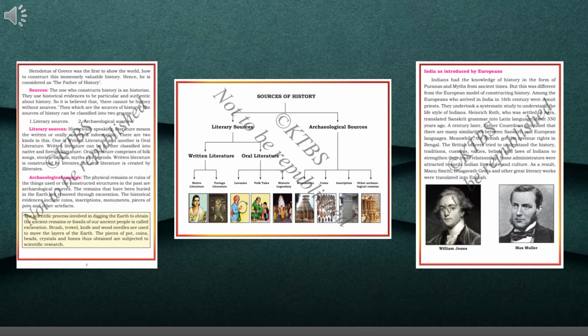India is our country. So according to the eyes of the Europeans, how did they introduce India? Who are the Europeans? Which are the countries that came to India? The Europeans are the Portuguese, Dutch, English and French. These are the Europeans who came to India. So please point your fingers where I read.